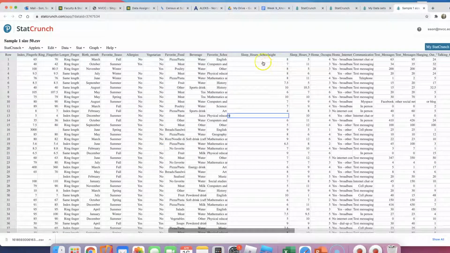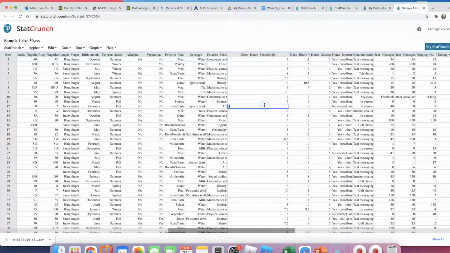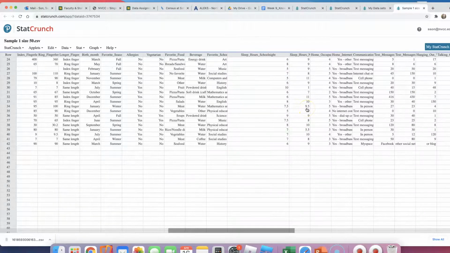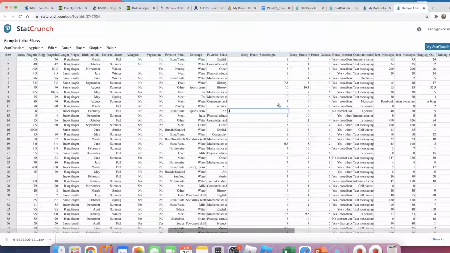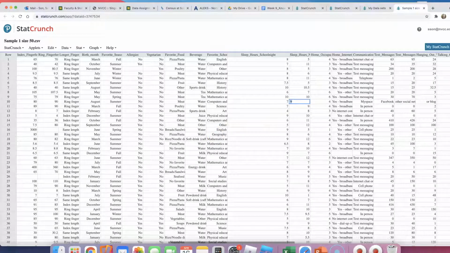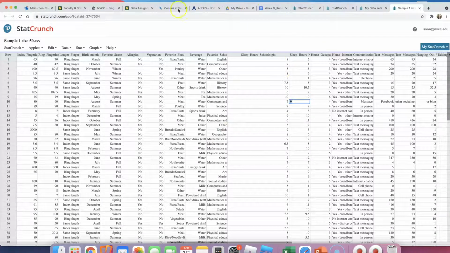Now, all my sleep hours are looking good. There's no range. Nobody said I sleep 4 to 10 hours. All these are just numbers. Some are decimal, but that's okay. So I am good. What I'm going to do is I'm going to go ahead and get started on this data assignment. Okay. So number 1.